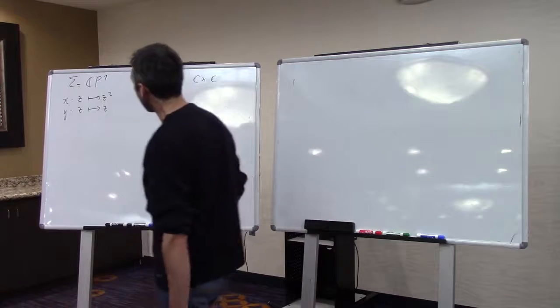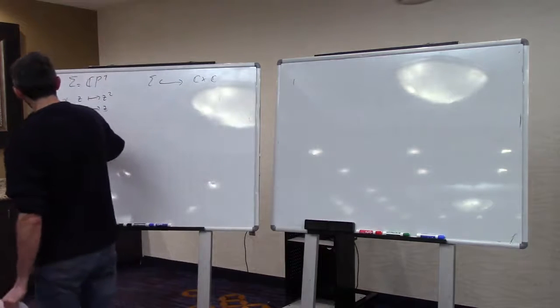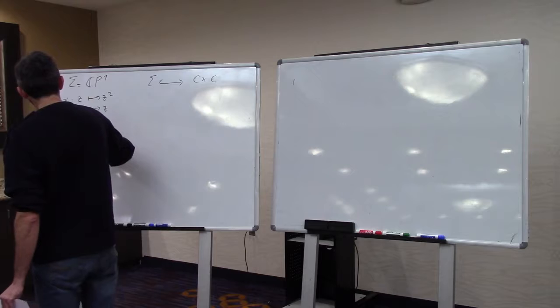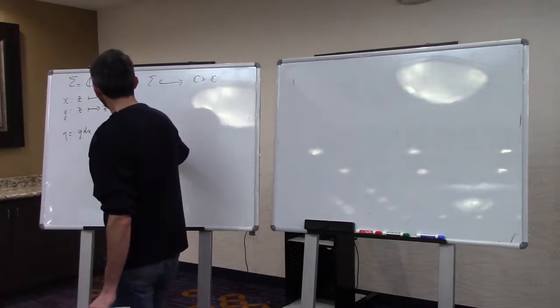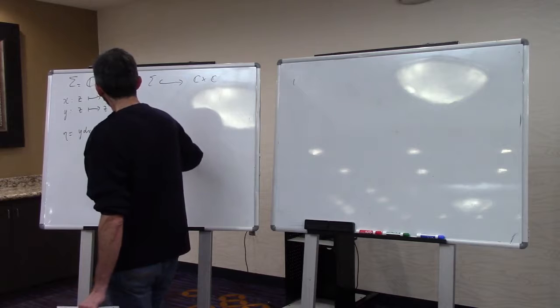Another object which will be very interesting for me, let me call it eta. Eta is just the one form y dx. It's a one form on sigma. It's meromorphic.